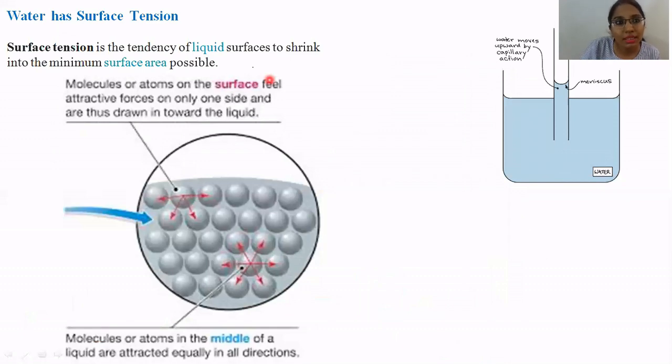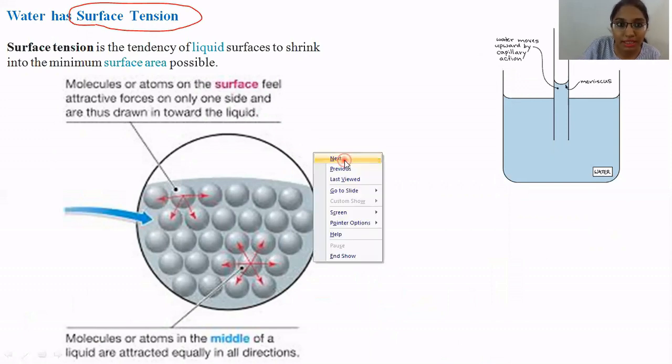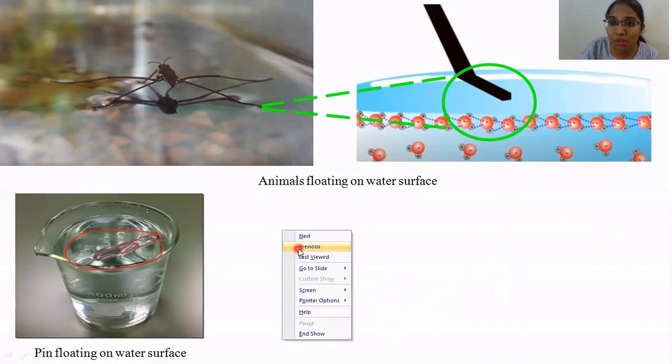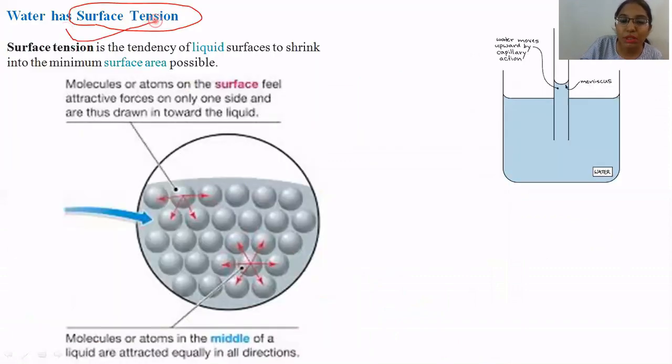Now, the next thing is that water has surface tension. You have seen some insects floating on water. How is it possible? It is possible because water has surface tension.